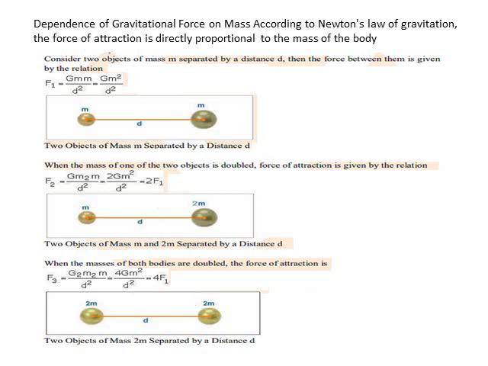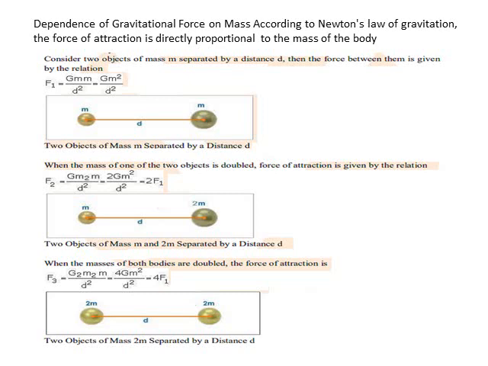So the question will be like this: how will the gravitational force be affected if the mass of one of the bodies is doubled the other? That means if you take m as the mass of the first body, then when it is doubled, the mass of the second body will be 2m. Now simply substitute the values of m in the formula.